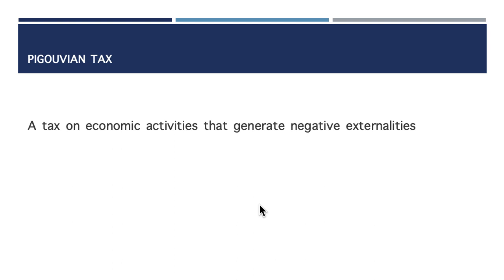And for this to be minimized and controlled, it needs the involvement of the government to come and try to manage or control these kinds of activities that are taking place. That is when the so-called Pigouvian tax comes in: a tax that is imposed on an economic activity that generates a negative externality on a bystander.